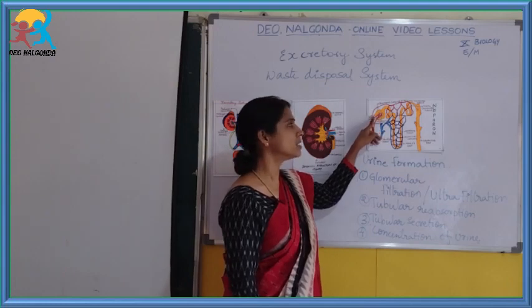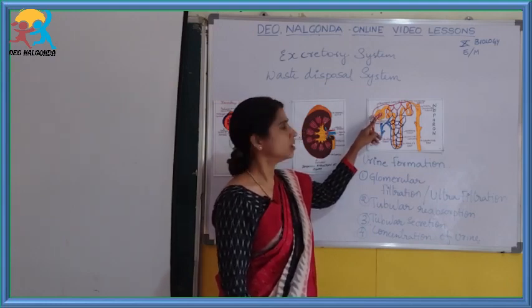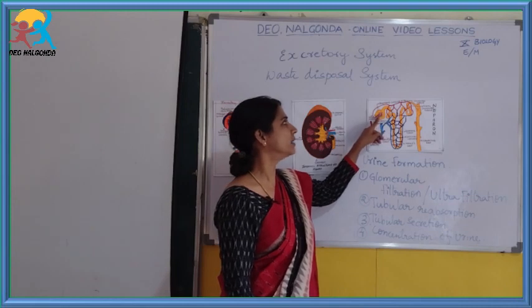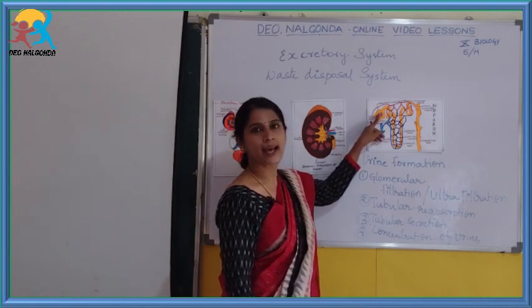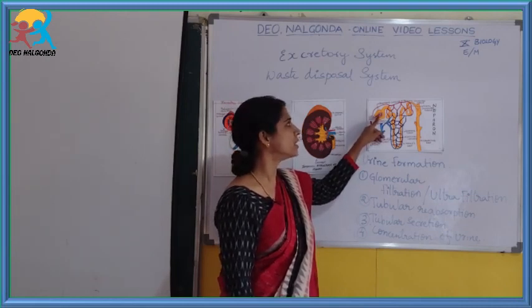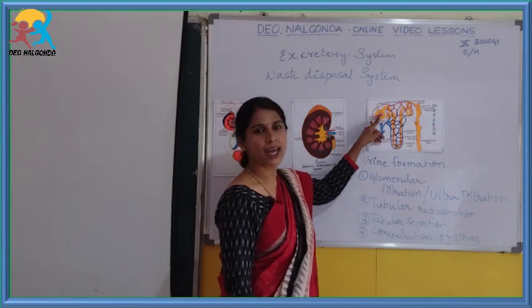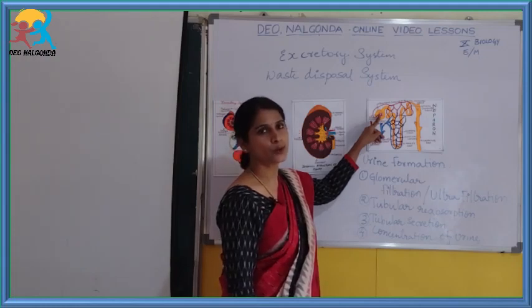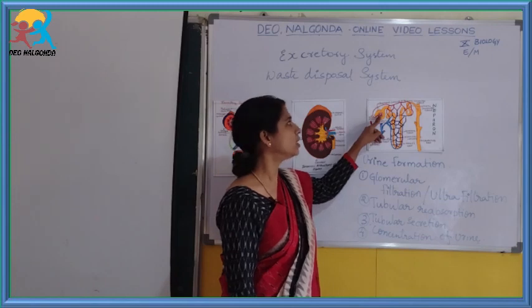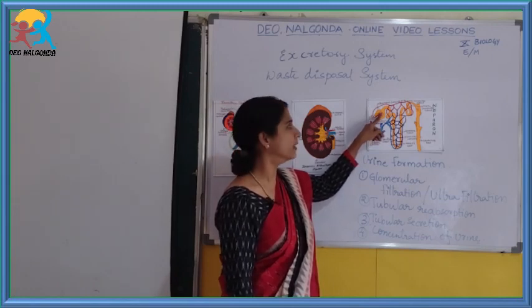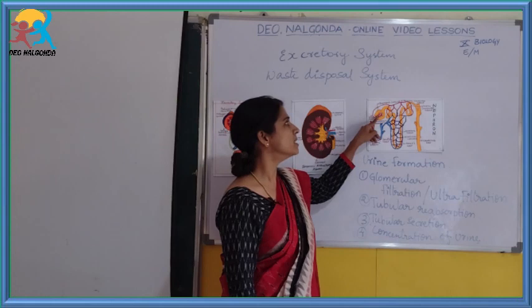As the blood vessel becomes narrower, the pressure inside increases. As a result, almost all the fluid present in the blood, except the blood cells, drains out of the blood vessels and reaches the cup-shaped Bowman's capsule.